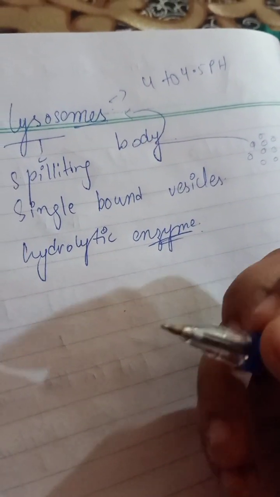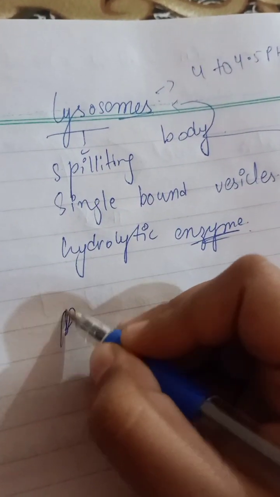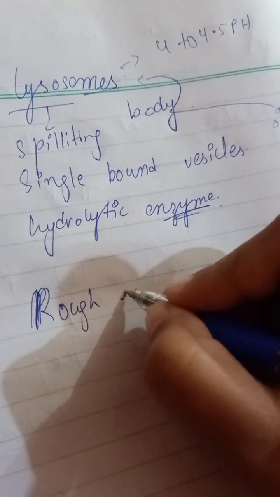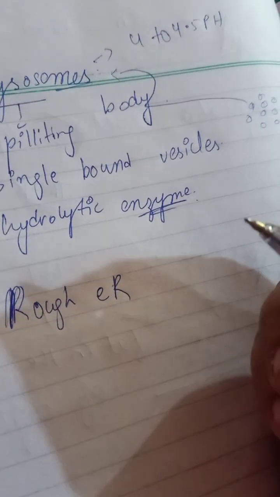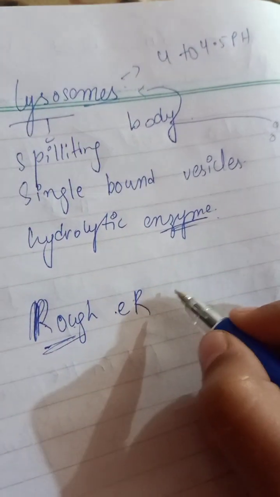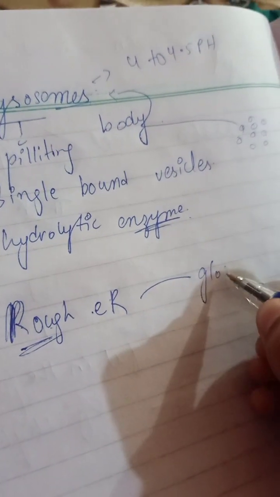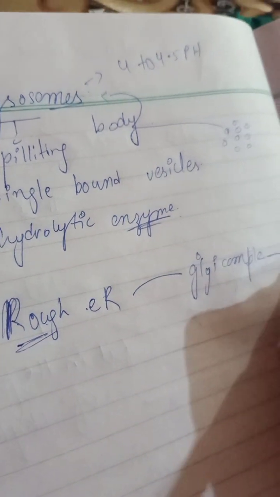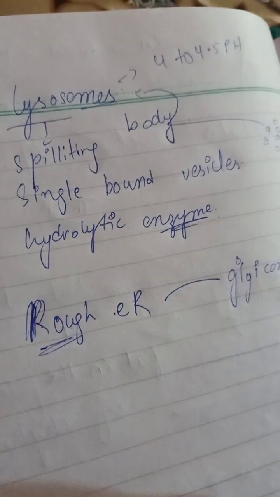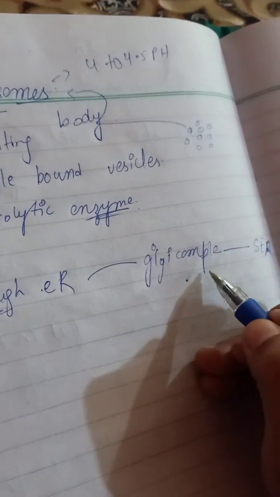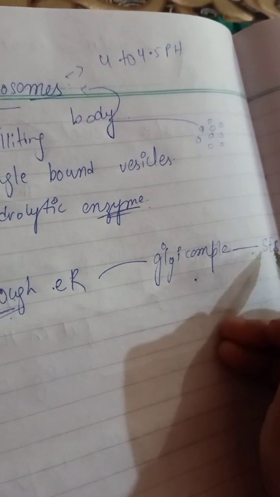Okay, so the lysosomes are basically made from the rough endoplasmic reticulum. As you all know, we have discussed the rough endoplasmic reticulum and the smooth endoplasmic reticulum. So they are basically made from the rough endoplasmic reticulum, and then transported to the Golgi complex, and from the Golgi complex to the smooth endoplasmic reticulum.